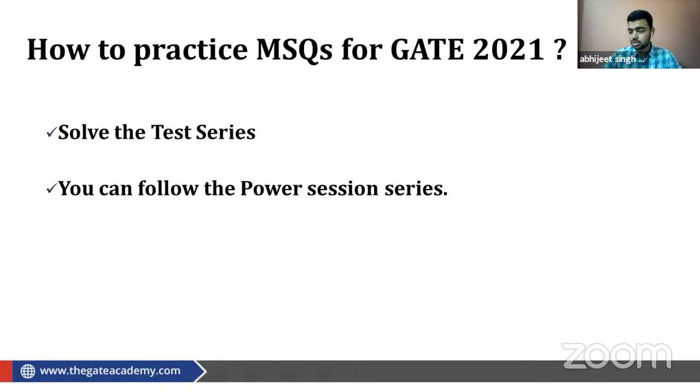MSQ questions can be of 1 mark also, and of 2 marks also. We are not sure about this, but my point of view is that they will not mention any different section. There will be only two sections, general aptitude and technical, and the MSQ question can be anywhere. They might mention before the question that it is an MSQ, so you will have in your mind that one or more than one options can be correct. Is it clear to you?